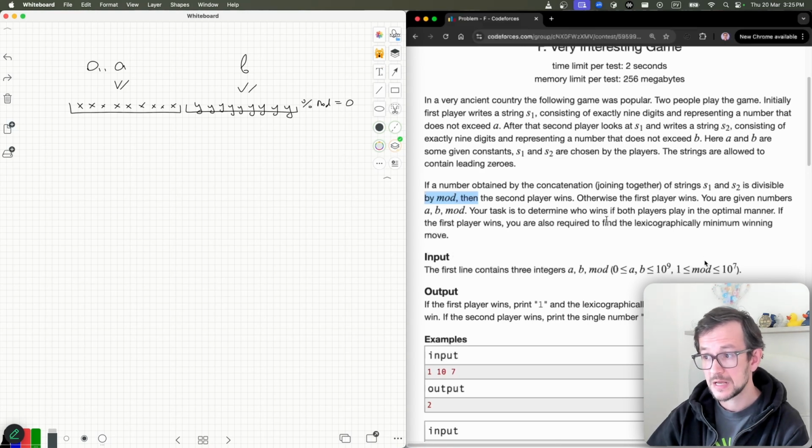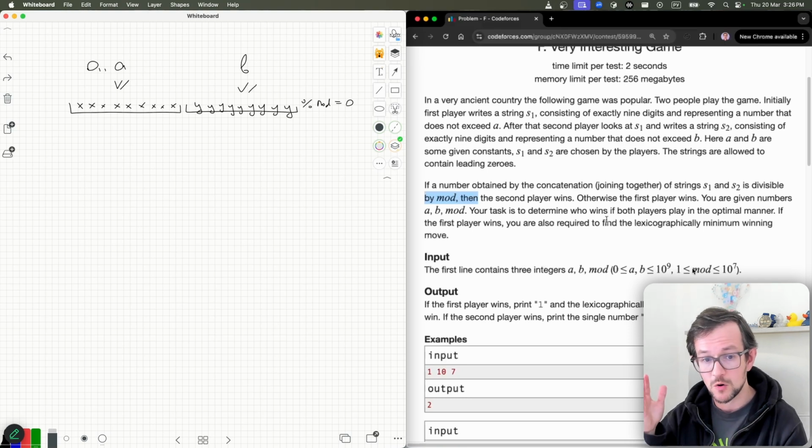Second thing you notice is this mod is actually small. This mod is up to 10 power 7, which is like 10 million. 10 million is a small number, yeah? So I can just check all possible remainders modulo mod. This gives you some insight of what the algorithm may look like. If some number is small, you think, okay, I can iterate over some values, at least over some values up to this modulus.